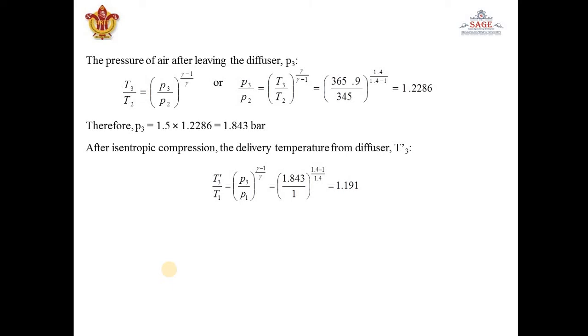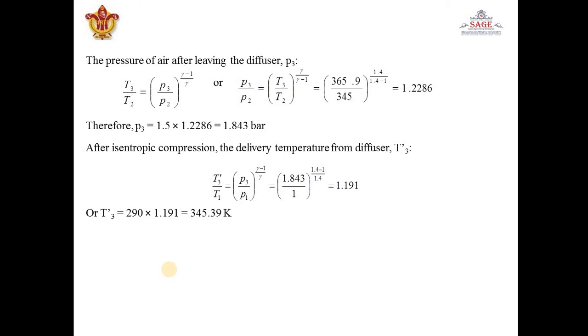We get a continuous isentropic process between 1 to 3 dash. So it can be written as T3 dash by T1 is equal to P3 by P1 to the power gamma minus 1 by gamma. Now we are applying this between 1 to 3. We are avoiding point 2, as everywhere it is isentropic compression. We are assuming that compression occurs isentropically. So we get T3 dash from here, that is 345.39 Kelvin.